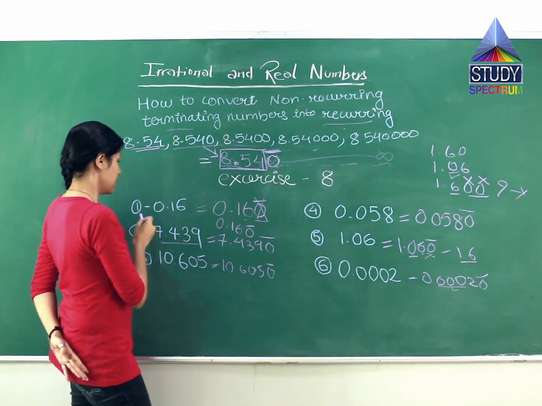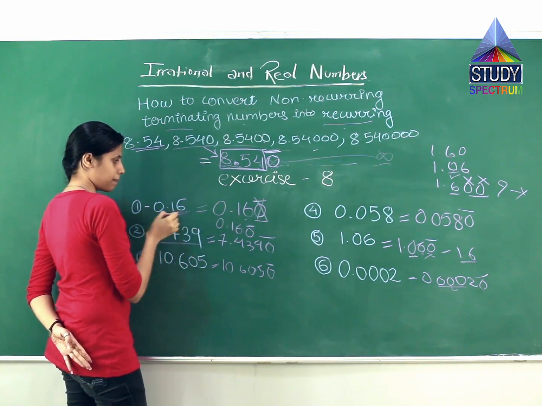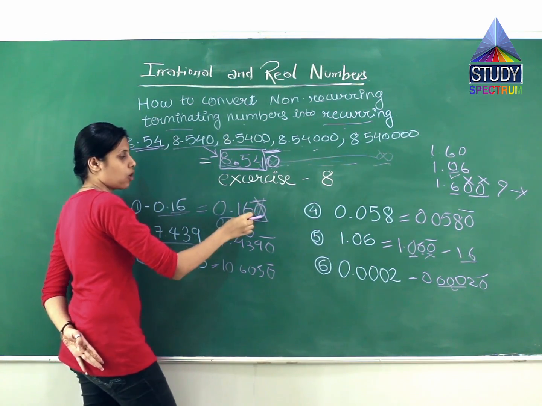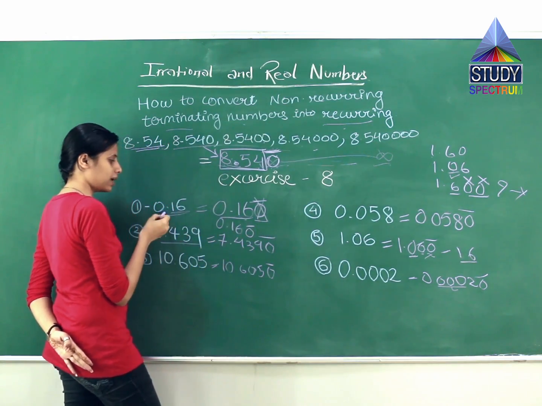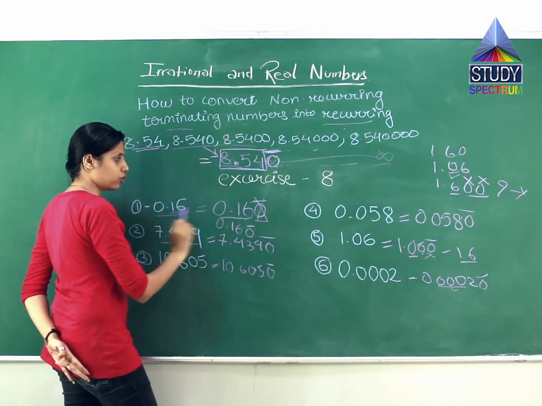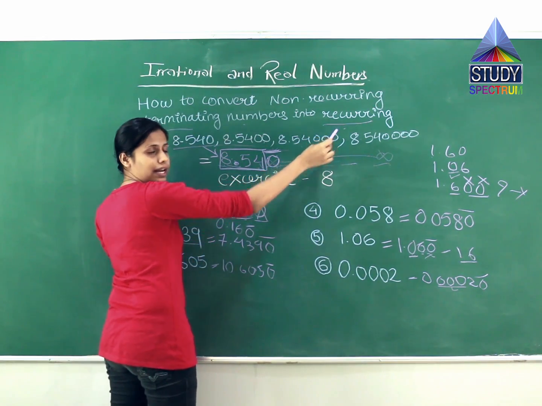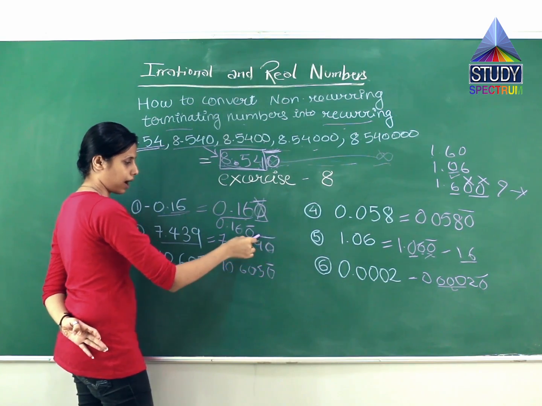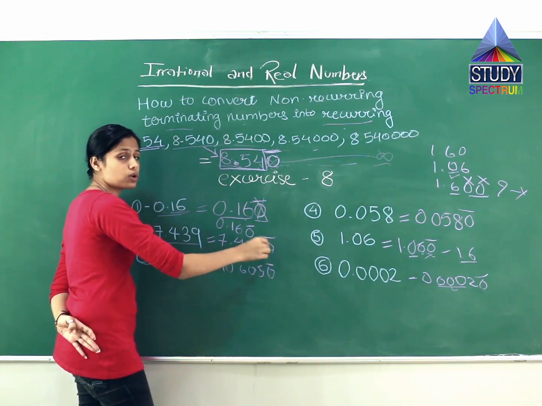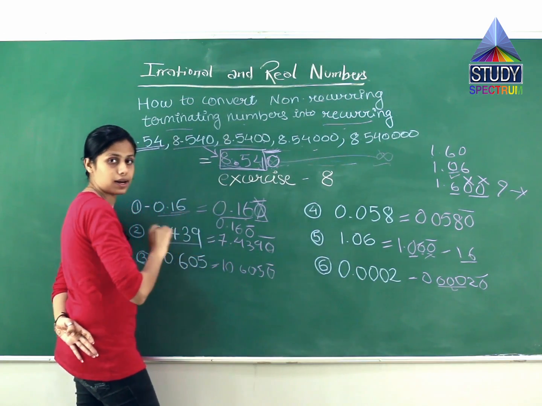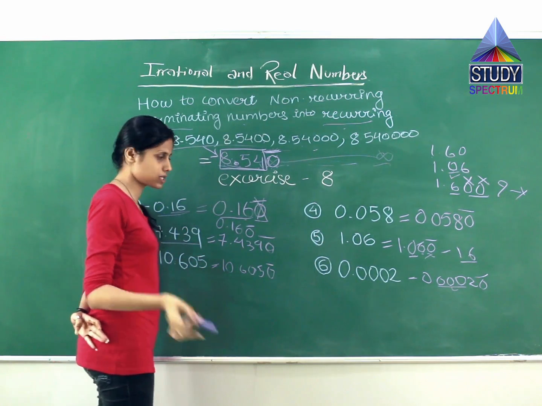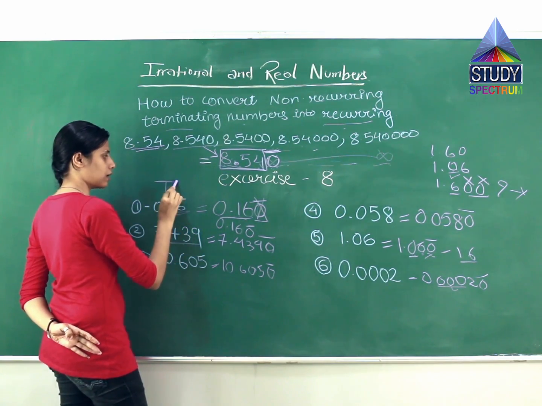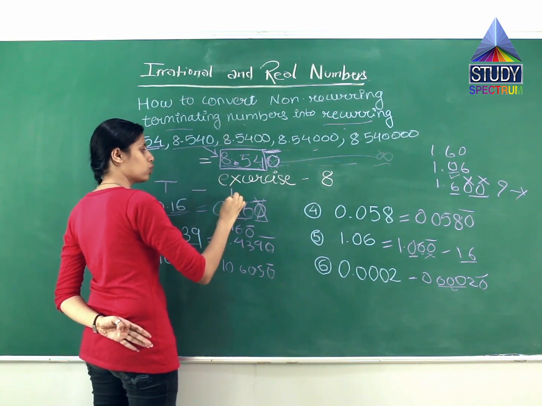Same is done in this exercise. This number is simply copied and a 0 and a bar are written above it, representing that this 0 can be written till infinity but the value is similar to this. So we are not changing the value, it remains the same, we are just converting it into a recurring form. Simply in this, it is 7.439. We are adding 0 and a bar. What does this represent? The 0 goes on till infinity but the value of the number after adding zeros infinity times is similar to this number only. So this is a terminating form which we are converting into a recurring form.